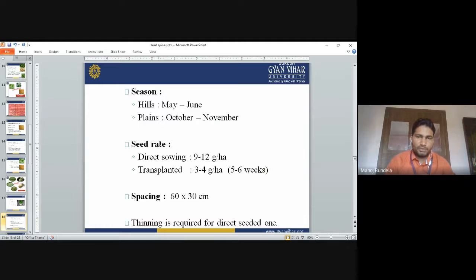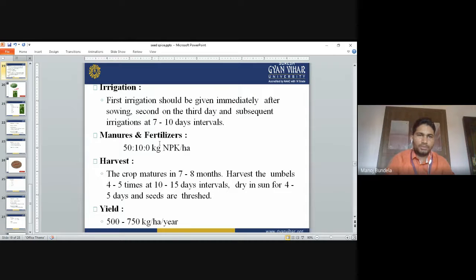Seedlings are kept for 5 to 6 weeks. Spacing is 16 to 30 centimeters. Thinning is required for direct seeded crops. If you are going for direct seeding, then thinning is a very important operation. This applies if we go for broadcasting of the seeds.